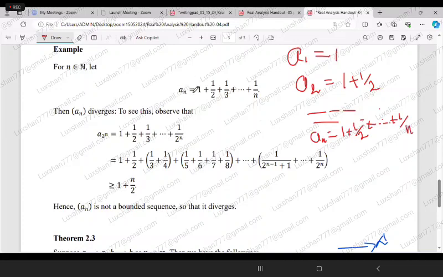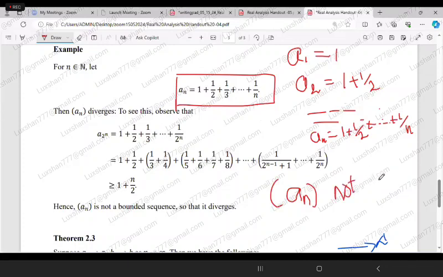So now we want to prove that this sequence given by this general term diverges. What I'm going to do is show that the sequence an is not bounded. Then by showing that the sequence is not bounded, I can say that it is not convergent. Do you understand this logic? This is what I am going to do.